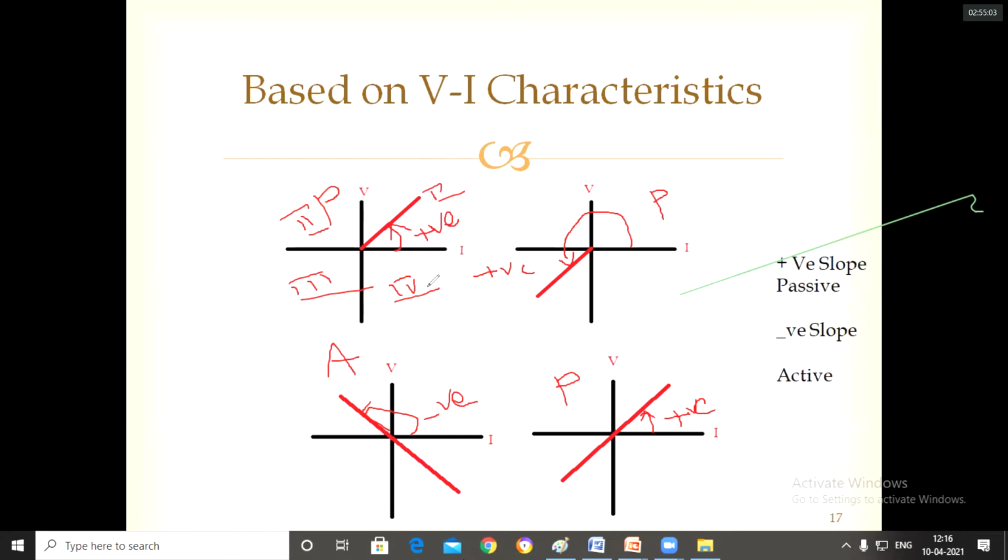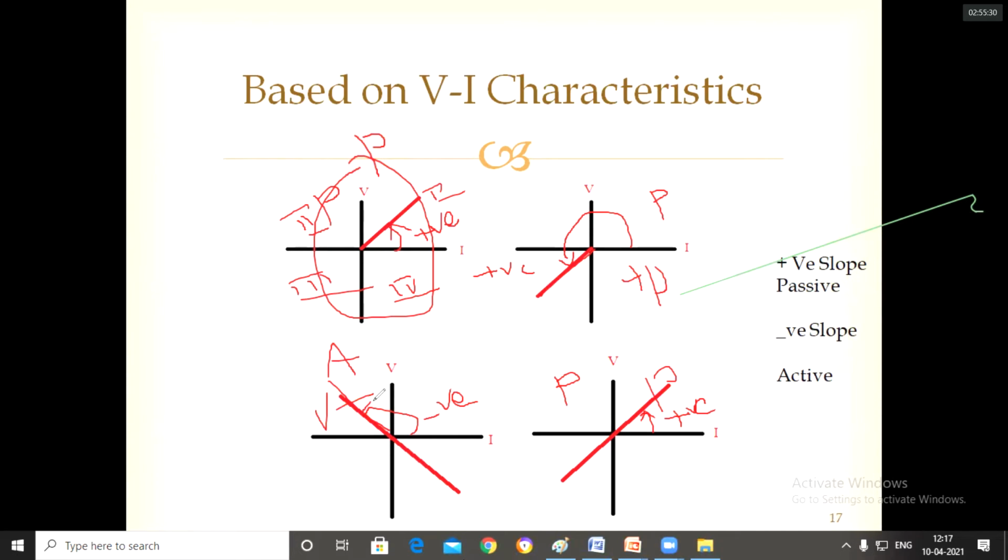If the curve lies in the first and third quadrants, we can say that it is a passive element, otherwise active. Here it is in the third, so it is passive. It is in first and third, passive. It is in second and fourth, it is an active element.